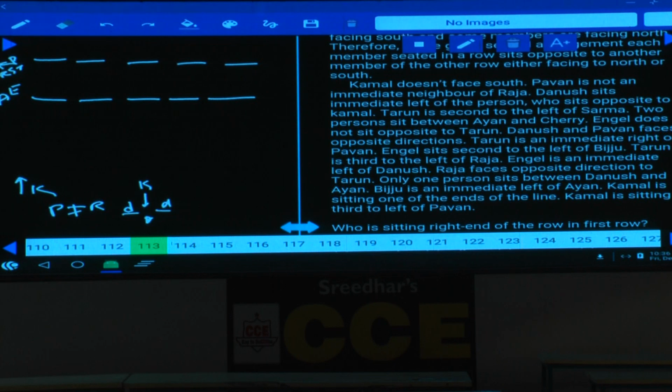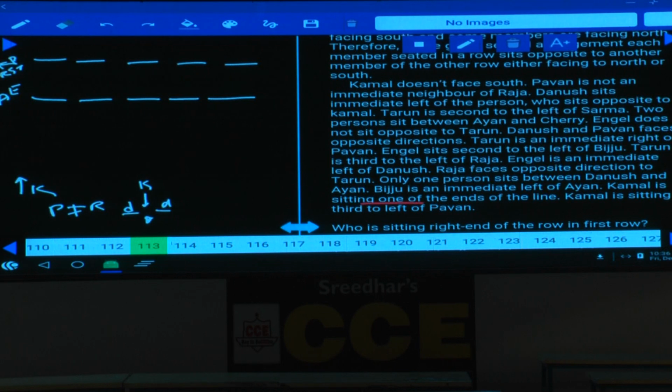Tarun is seated third to the left of Raja. E is an immediate left of Dhanush. Raja faces opposite direction to Tarun. Only 1 person sits between Dhanush and Ayan. Biju is an immediate left of Ayan. Kamal is seated at one of the extremes. I am looking out for this information. Kamal is at one of the ends of the line.